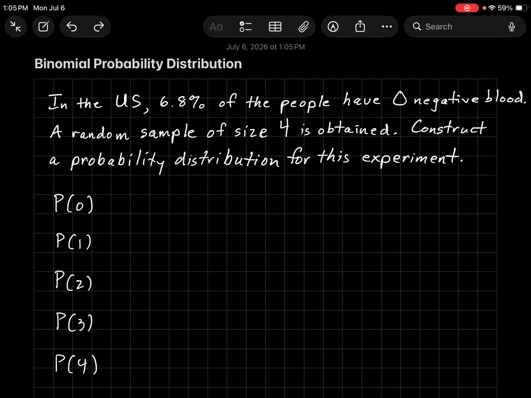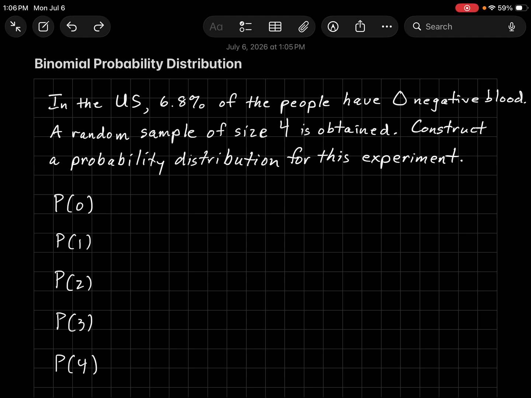Binomial probability distribution. In this video, we're going to find out how to calculate probabilities in a binomial probability distribution. Binomial means there are two possible outcomes. Instead of just going right to a formula, we're going to do an example and see if we can come up with a formula on our own using ideas and techniques that we have already learned in probability.